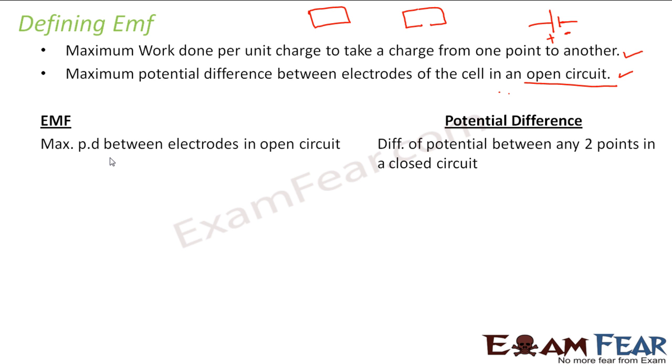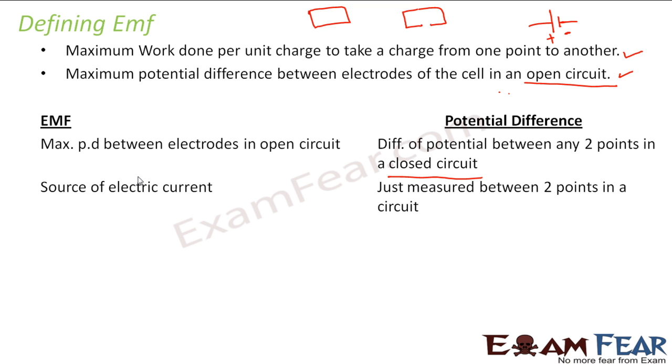Whereas when I talk of potential difference, I don't precisely talk about potential difference in case of a cell or in case of a resistor. It is basically the difference in potential between any 2 points in a closed circuit. So potential difference comes into picture when we talk about a closed circuit. EMF is always for an open circuit. So EMF is always the potential difference between the electrodes of the cell, whereas potential difference is nothing but the difference in potential between any 2 points at random.